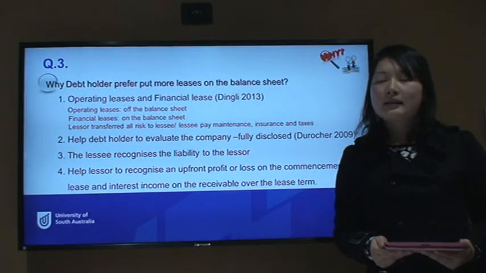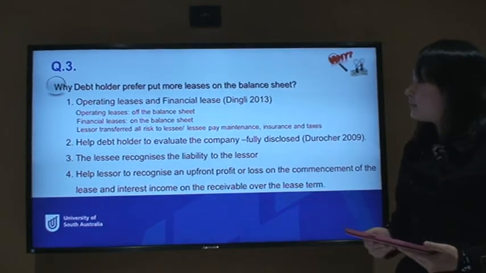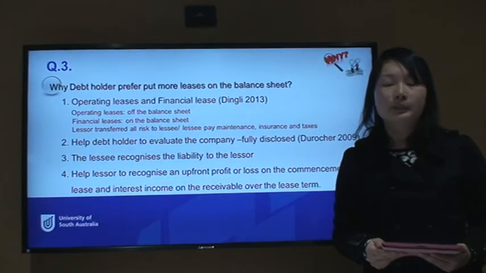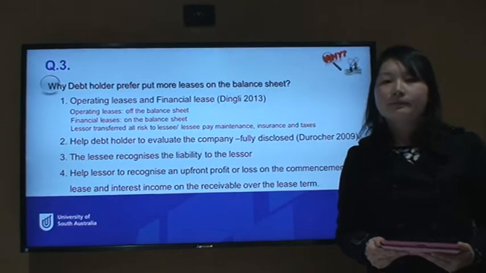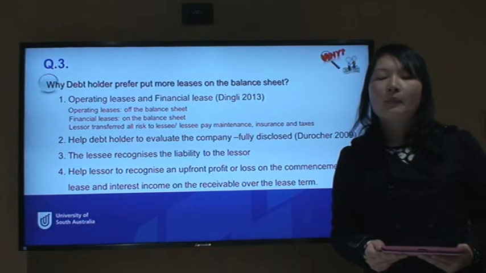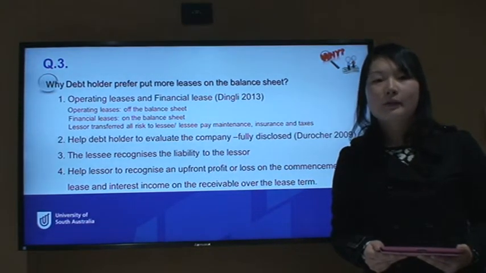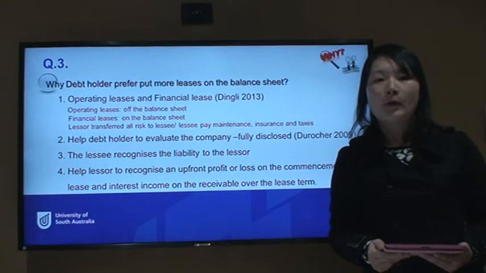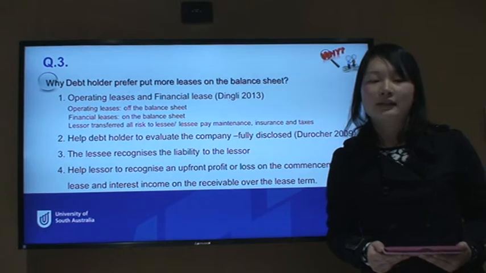The last reason is that it can help the lessor to recognize the profit and loss on the lease, and the interest income on the account receivable over the lease term. So these are the 4 reasons why the debt holder prefers more leases on the balance sheet.